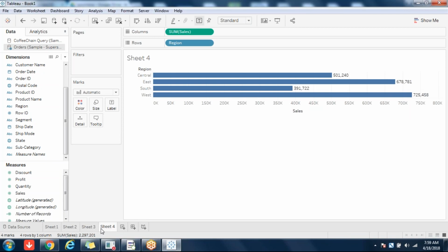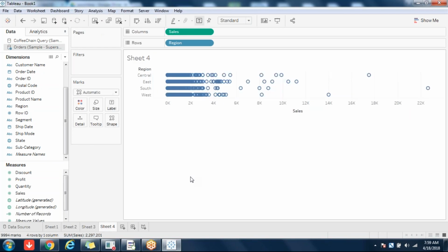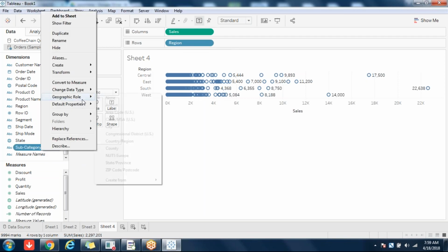Now I'll go to sheet 4 again, where blending is not done. Right? Blending is not done here. I'll go here, analysis, and I'll remove the aggregation. Okay, I'm removing it. By default, aggregate measures will be selected. That's why you will always see sum of sales only. If you want to change the aggregation, you have to right click on that field, and in default properties, aggregation will be there.